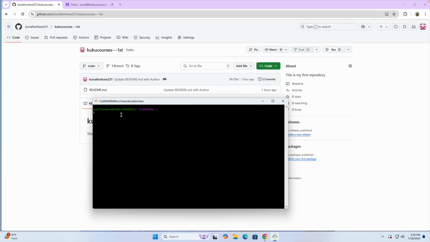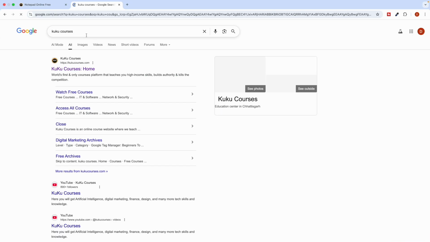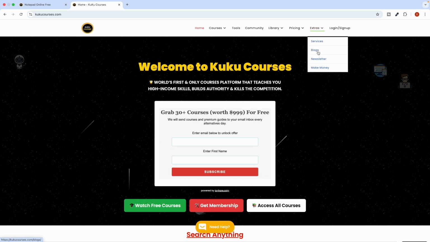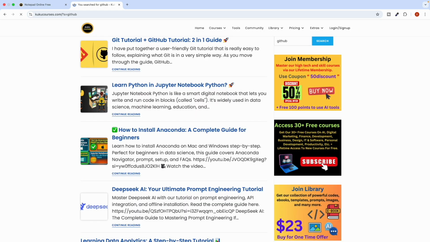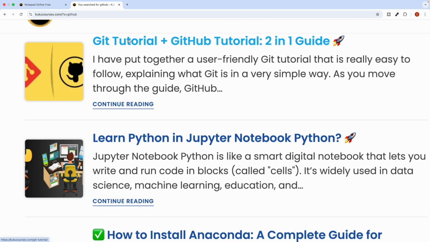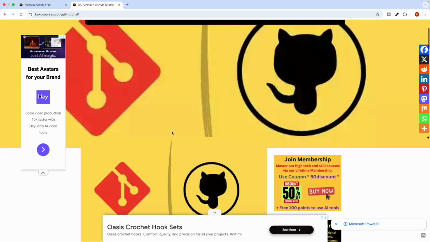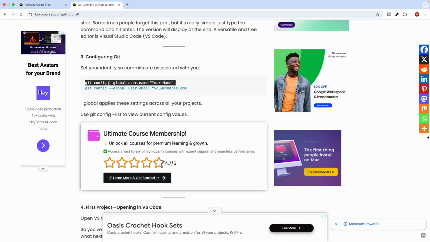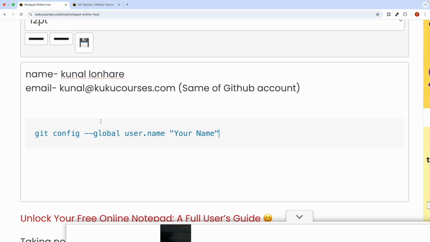Let me open one article. I have created notes for you which you can use. Just search for Kuku Courses, go to kukucourses.com, go to extras, click on blogs, and search for GitHub. Click enter and you will see this Git tutorial plus GitHub tutorial 2-in-1 guide. Open this, and here we have provided this command, git config --global user.name. This is the command you have to use for both of them.